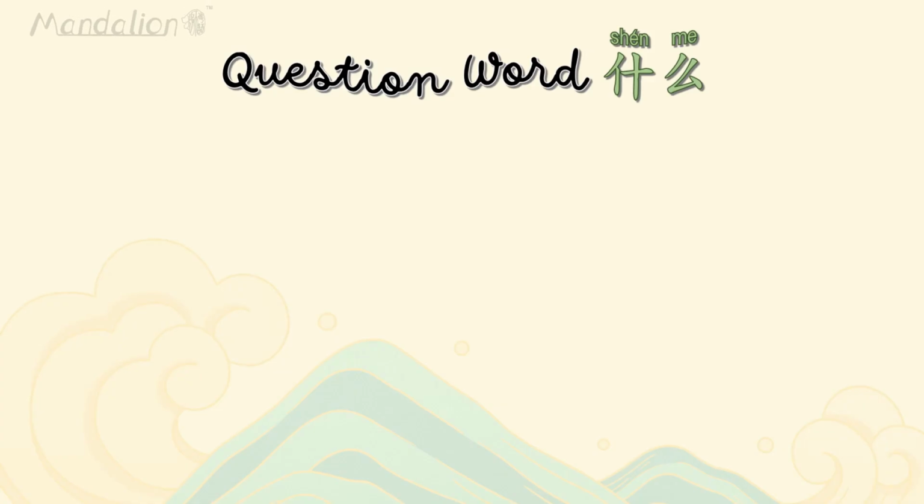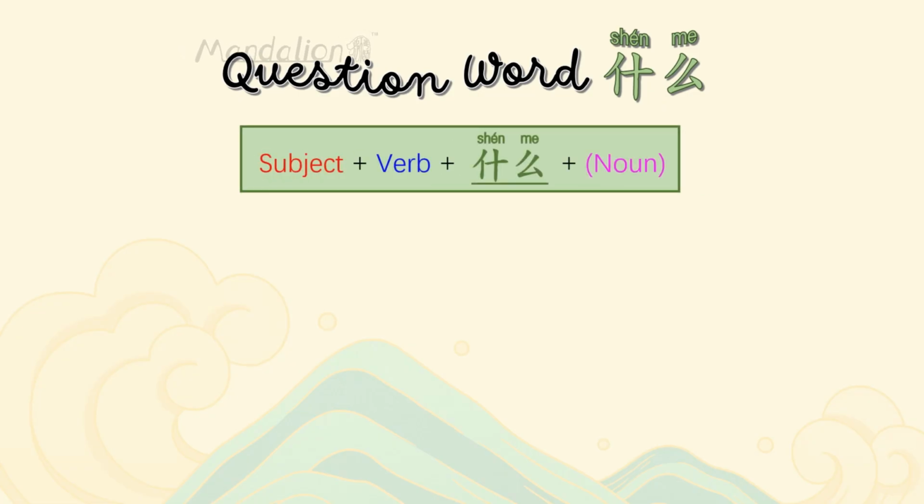Let's take a look at the question word shénme. Shénme means what, and it is used to ask open-ended questions. Unlike English, where questions always start with the question word, when asking questions in Chinese, the question word is usually placed at the end of the question or before the noun or object of the question.